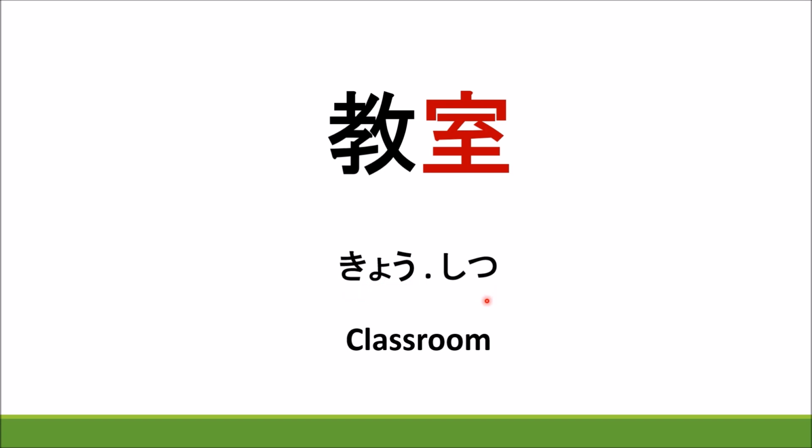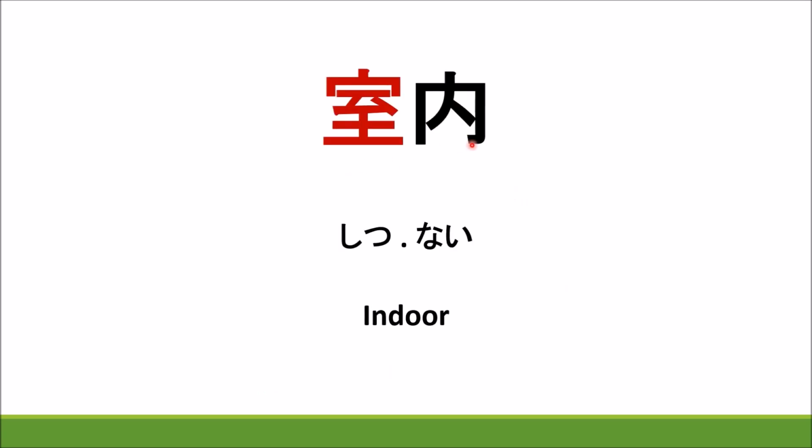Kyoshitsu, meaning classroom. This is the kyo kanji we learned, and shitsu, the room where we teach. It means classroom. Shitsunai, indoor. Say once again, shitsunai. Once more, shitsunai, meaning indoor.